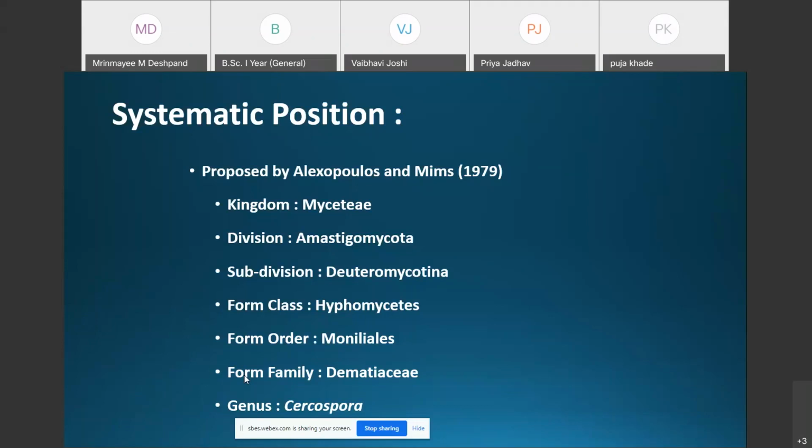Therefore the members of the Deuteromycotina are popularly called the fungi imperfecti, due to the absence of the perfect stage, that is the sexual reproduction.